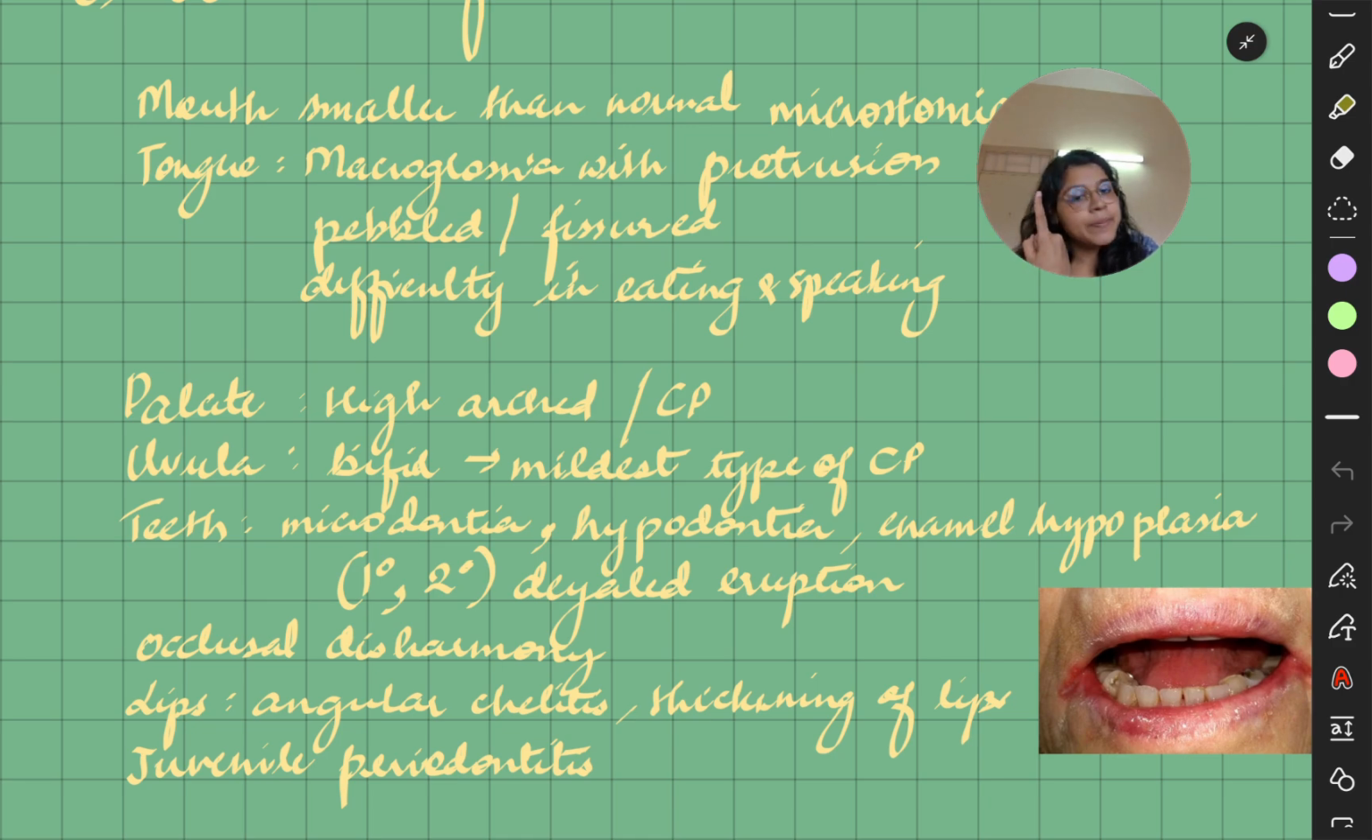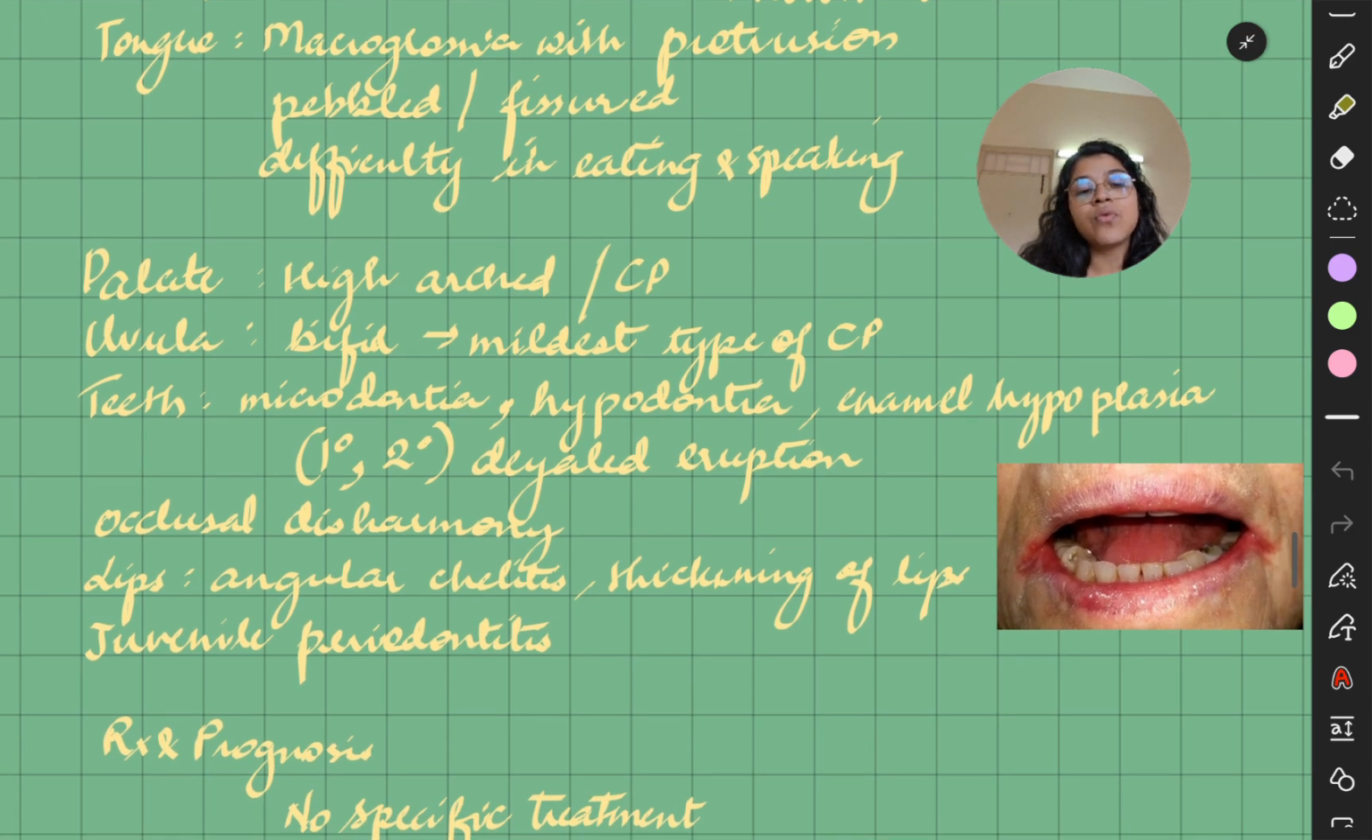Then teeth could be microdontia, small teeth, hypodontia, less mineralized. Then you have enamel hypoplasia. Then also primary and secondary teeth can have delayed eruption, and there could be occlusal disharmony. So the teeth are not in good occlusion. And lips could have angular cheilitis. Here I have given what is angular cheilitis. The angle of the mouth will have angular cheilitis. Thinning of lips could be seen, and juvenile periodontitis. Juvenile periodontitis is something which happens in early life,